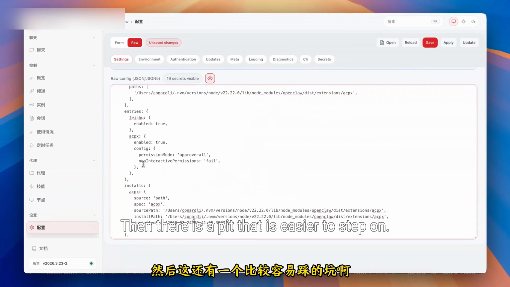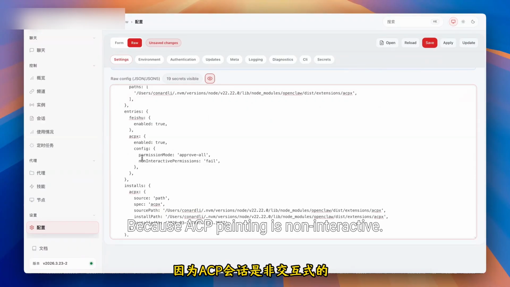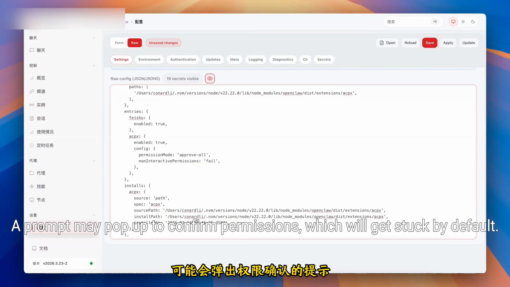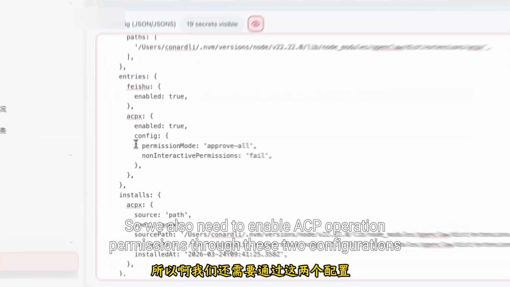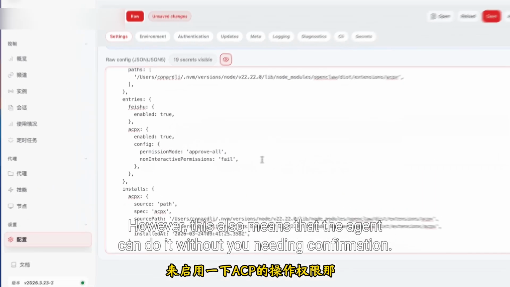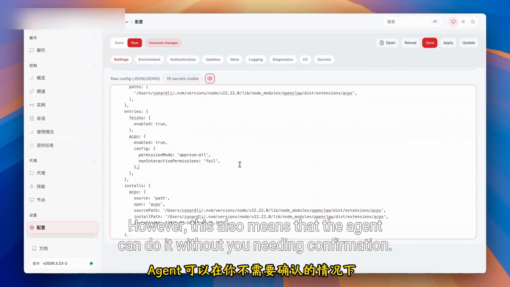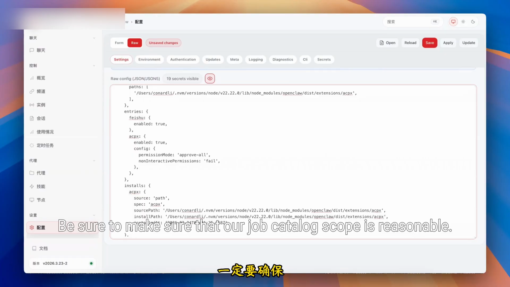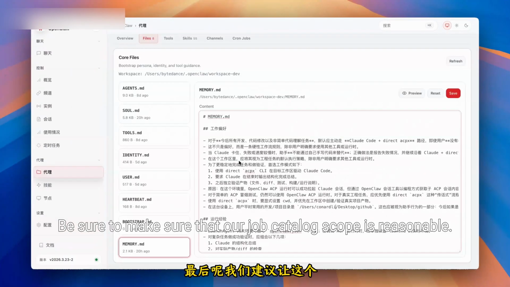Then there is a pitfall that is easy to step on, because ACP sessions are non-interactive. When Claude Code needs to write files or run commands, a prompt may pop up to confirm permissions, which will get stuck by default. So we also need to enable ACP operation permissions through these two configurations. However, this also means that the agent can execute arbitrary commands without your confirmation. Be sure to make sure that our working directory scope is reasonable.